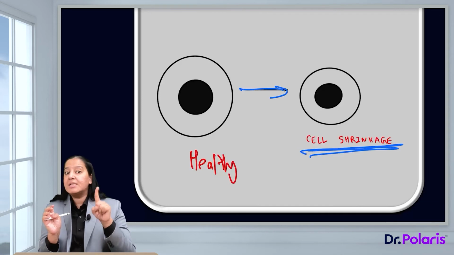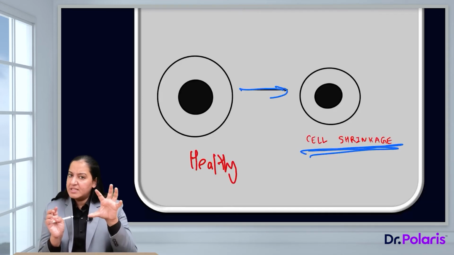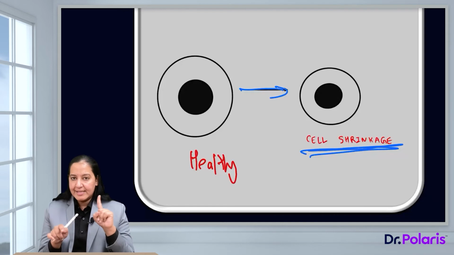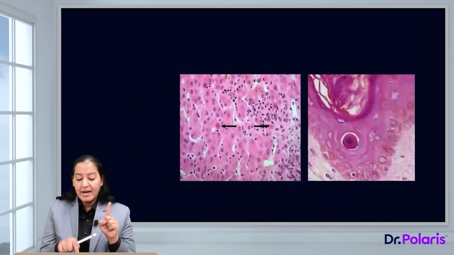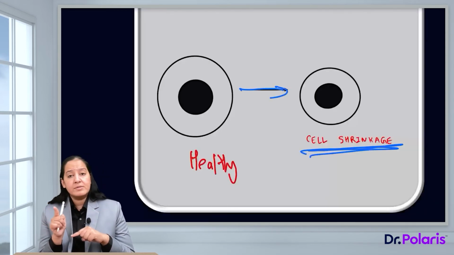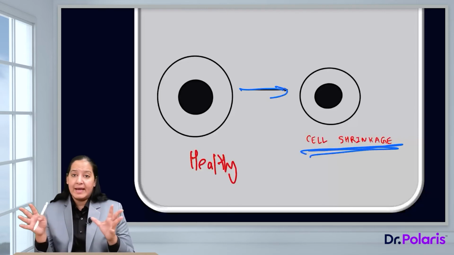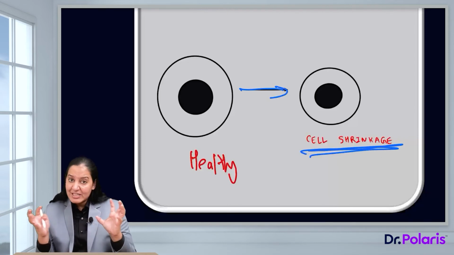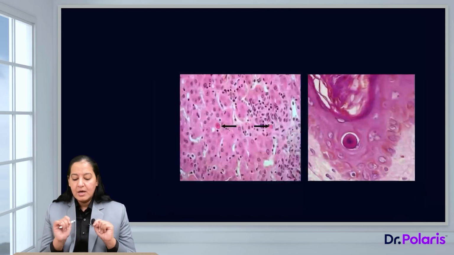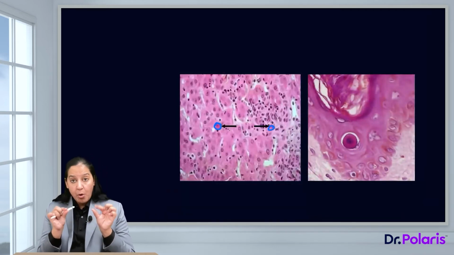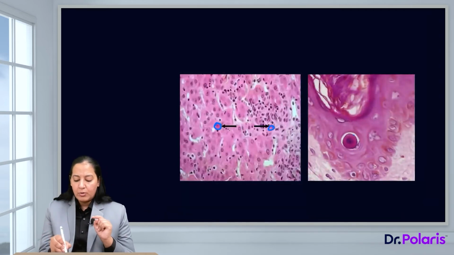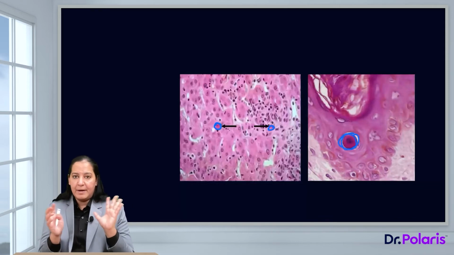So the first change is cell shrinkage. It is always cell shrinkage. It is reducing in size. Number 1, that is the first, earliest change. Very important question for university exams: the earliest change in apoptosis is cell shrinkage. In contrast to necrosis, in necrosis the change will be cell swelling. Cells swell in necrosis, but cells shrink in apoptosis. In this diagram, can you see the cells marked by the arrow? This one and this one. These cells are smaller in size as compared to the surrounding cells.